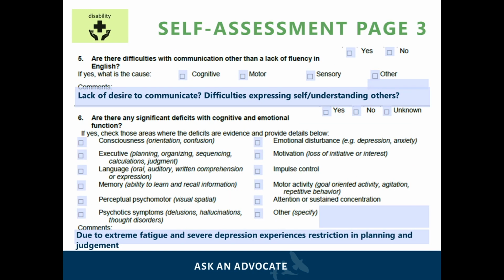For question 5, the applicant may want to mention their lack of desire to communicate if there is any, difficulty in expressing themselves, whether other people have difficulty understanding them, or whether they lose track of conversations due to cognitive impairment. Question 6 refers to deficits with cognitive and emotional function. The applicant should check off all skills that are affected due to cognitive and emotional impairment. They should also link the impairments to their conditions. So, for example, if an applicant suffers from extreme fatigue and severe depression, they may also be restricted with planning and judgment.